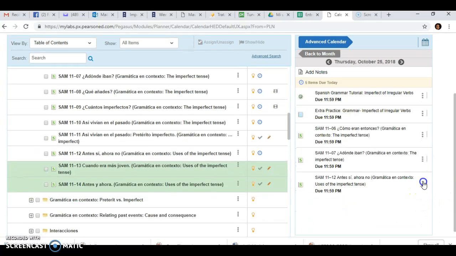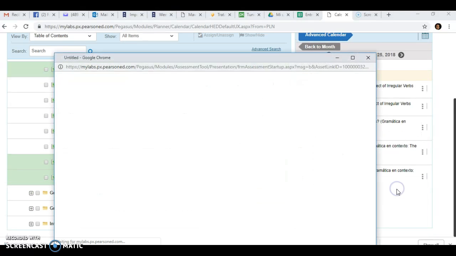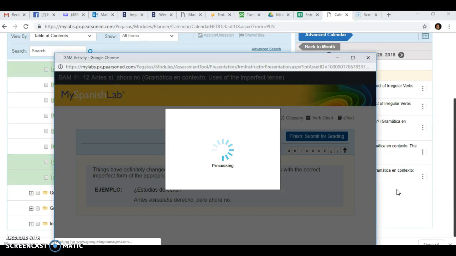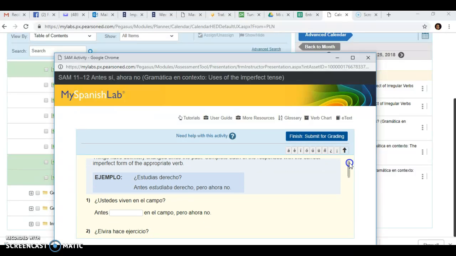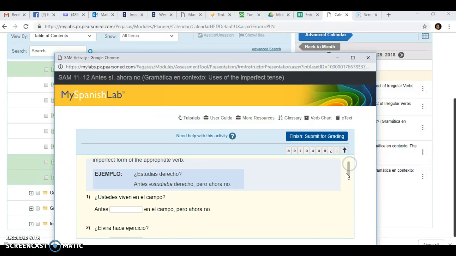En este ejemplo, en esta actividad, por ejemplo, antes sí, ahora no, because I am going to describe how it was in the past and it is not anymore in the present. So you have to pay attention to the verb in the sentence, in the question. So, ustedes viven en el campo. Antes, we are talking about ustedes, so we are going to answer with nosotros. Nosotros vivíamos en el campo because the verb here is vivir.